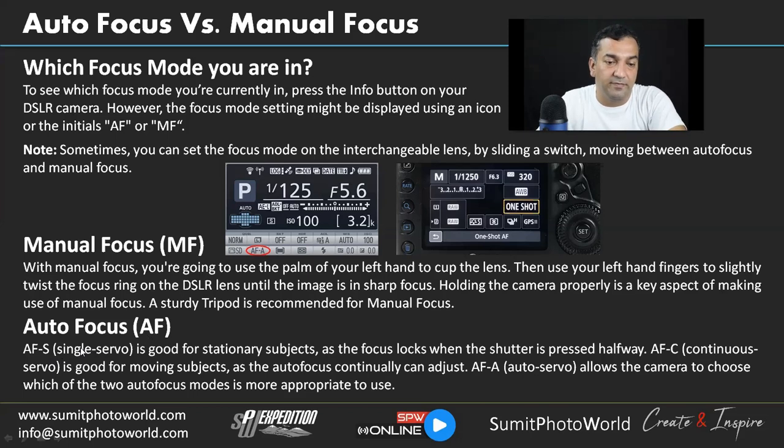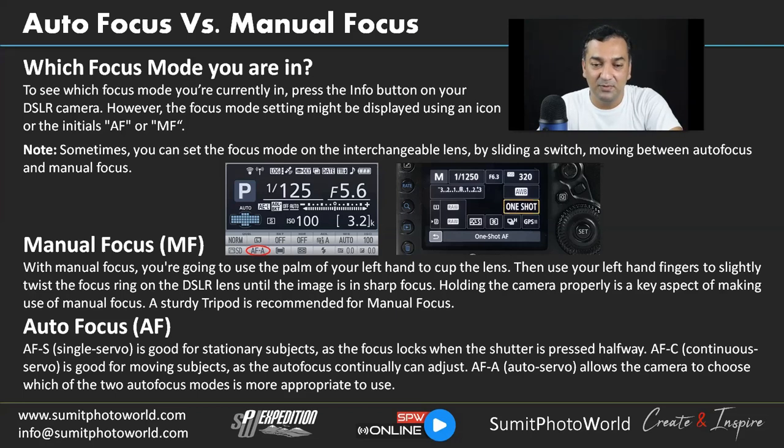Autofocus, AF. AFS, single servo, is good for a stationary subject, as the focus locks when the shutter is pressed halfway. As we discussed earlier, AFS or single servo is good for a stationary subject. If the subject is very stationary, not doing too much movement, it's better to use AFS. Most of the time on my camera, I always use AFS, and only very rarely, when I have a very demanding condition where I need AFC, I move to continuous focusing mode. Otherwise, I'll always be on AFS.